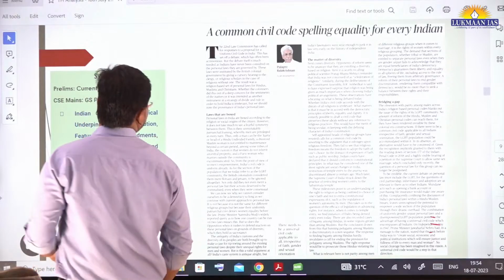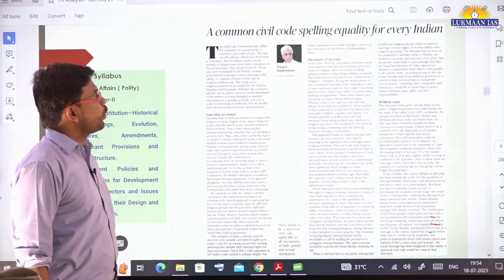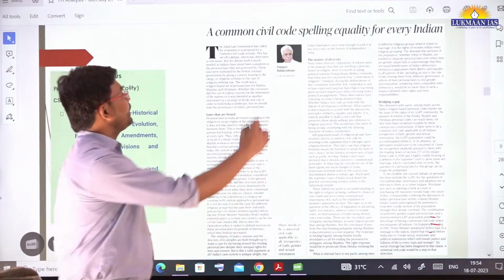With this we came to another article. It says a common civil services code spelling quality for every Indian.